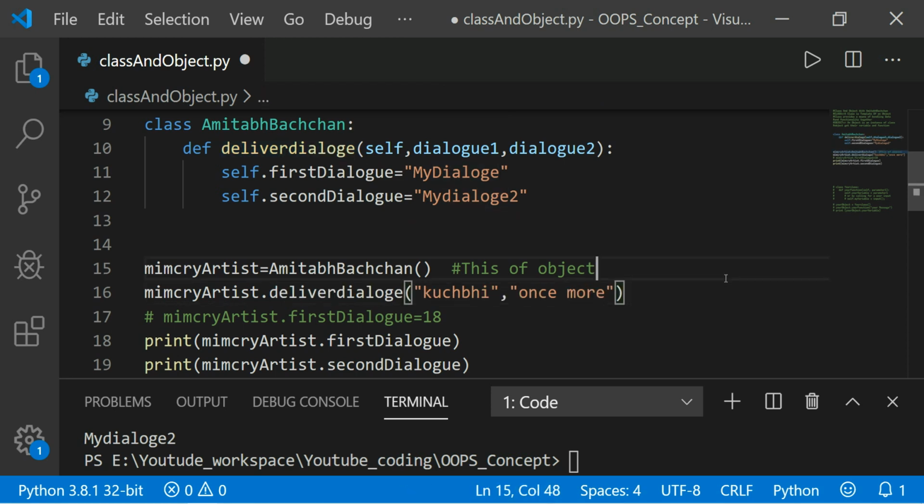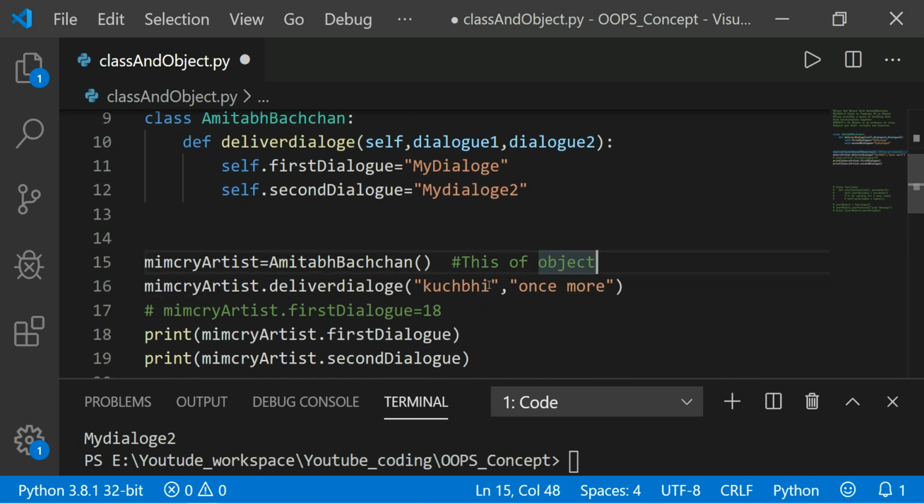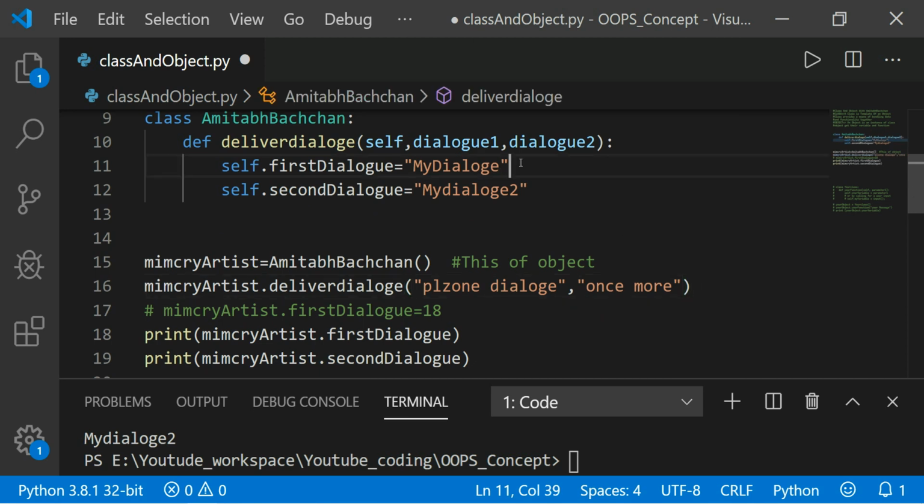This is a function, right? In this function we pass params, anything, and once more. Please one dialogue. This will return nothing. This will return when here I write dialogue 1. Right, here I am writing the dialogue 1.